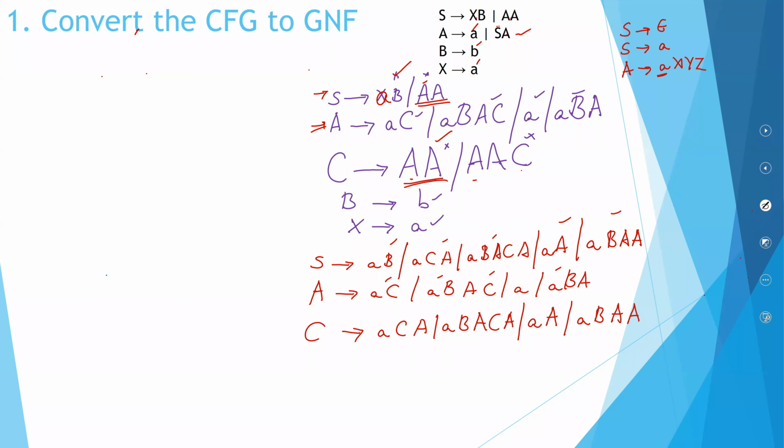This term is also having a problem, so this A also I will replace with this A.